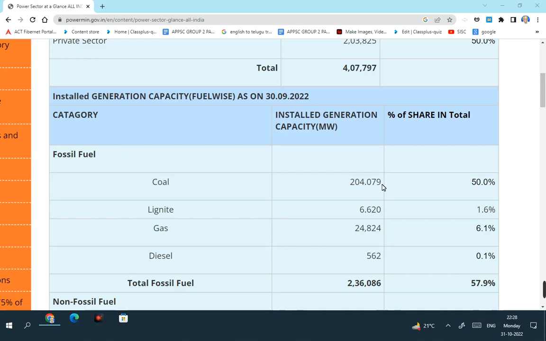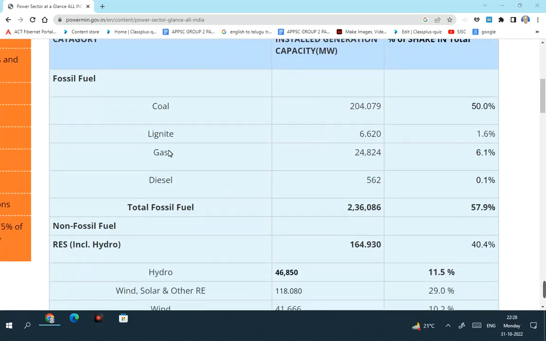Power produced through lignite is 6,620 megawatt, which is 1.6%. Natural gas produces 24,824 megawatt, which is 6.1%. Diesel is very small, just 562 megawatt, which is 0.1% of the total installed power capacity.